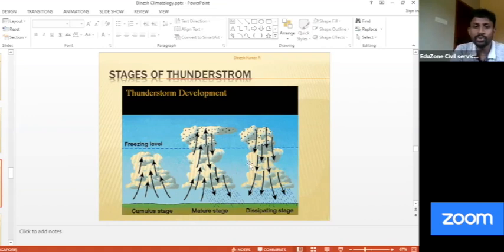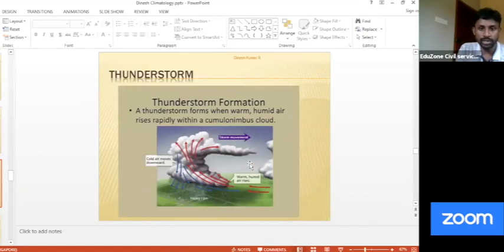This is how you have to explain this particular thunderstorm. That's all, explain in three stages. It's a simple topic, but you can explain it in different stages, right? That is the formation of thunderstorm. Initially, you have the updraft, then the downdraft, and this is the final stage of formation of cloud. Technically, we use a word that once the thunderstorm is matured and a cumulonimbus cloud is matured, its shape is anvil shape.